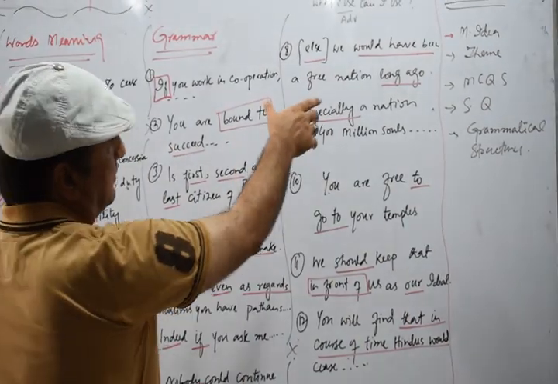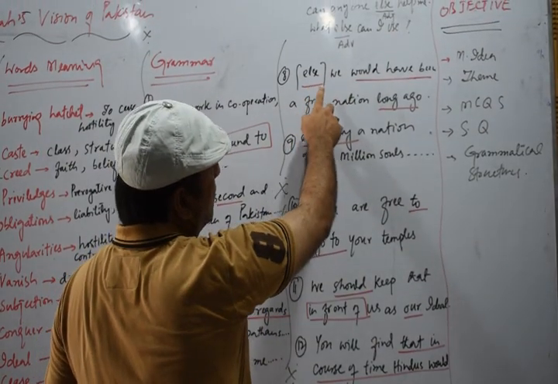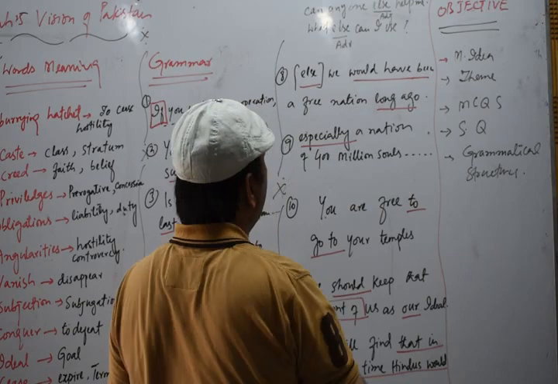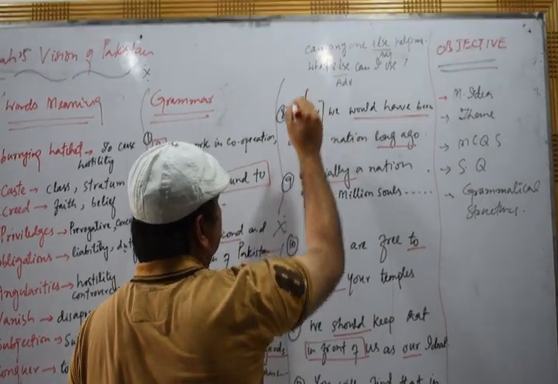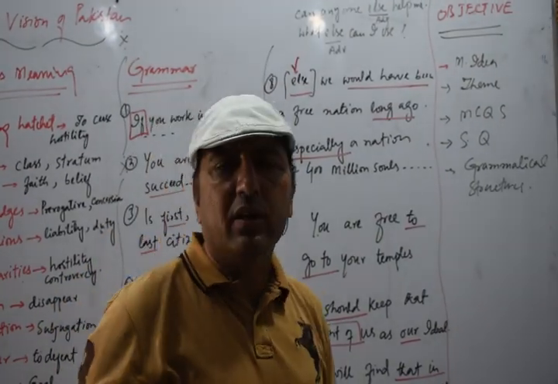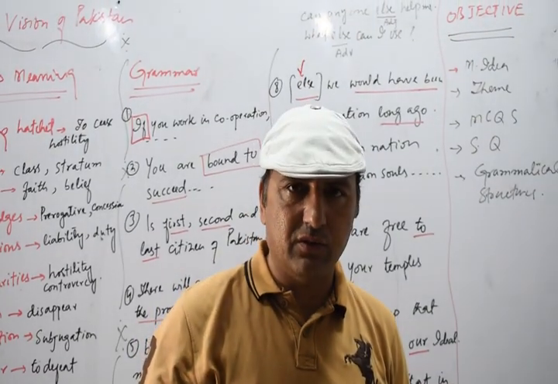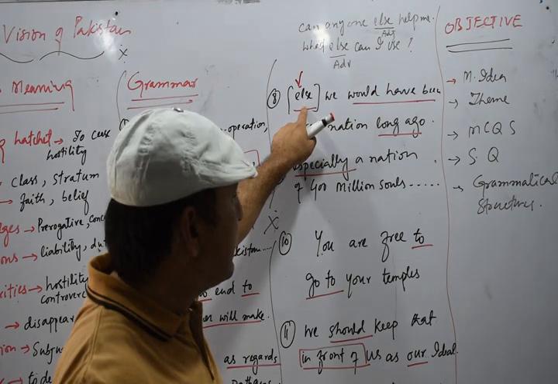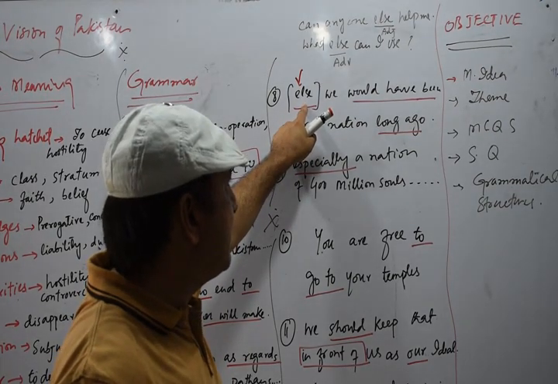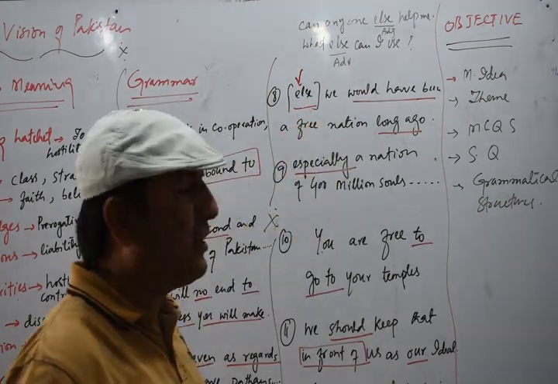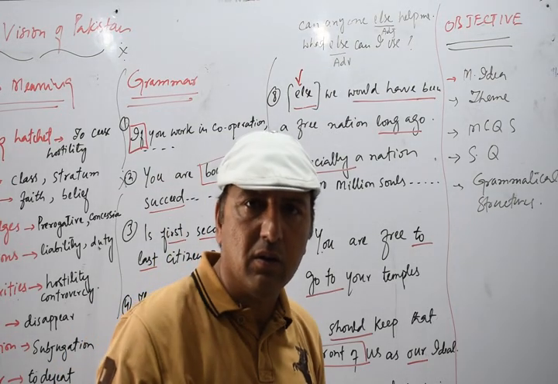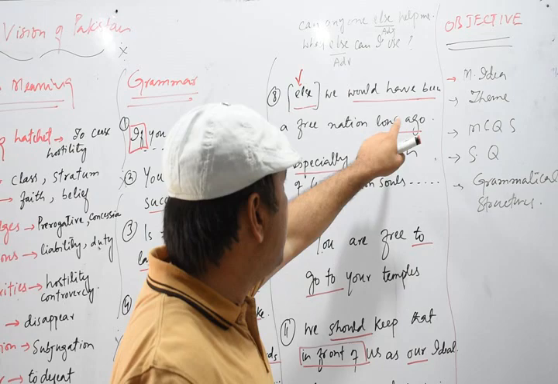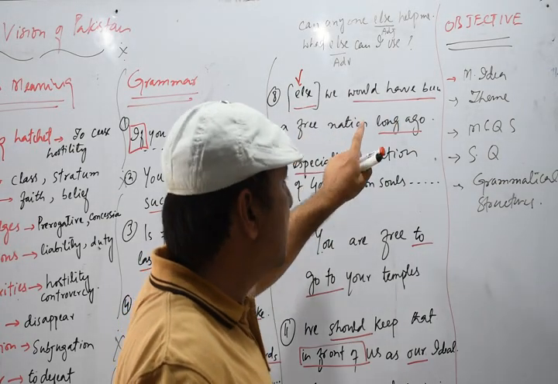We have a sentence: "Else we would have been a free nation long ago." Here we have the word else. Else is working as a subordinate conjunction in this sentence, and it gives the meaning of otherwise, or what we call "or". Else we would have been a free nation long ago.